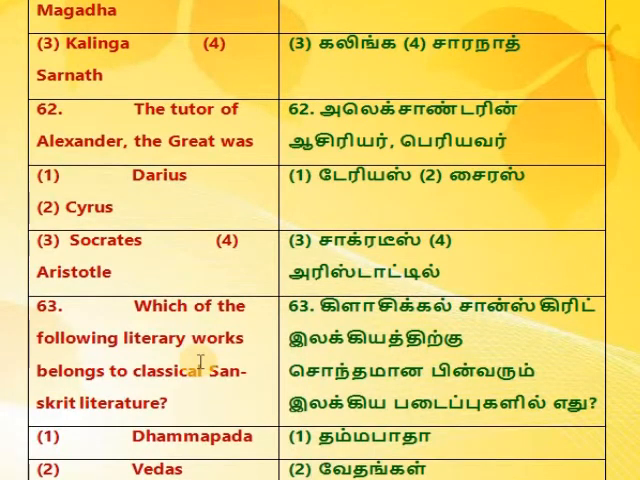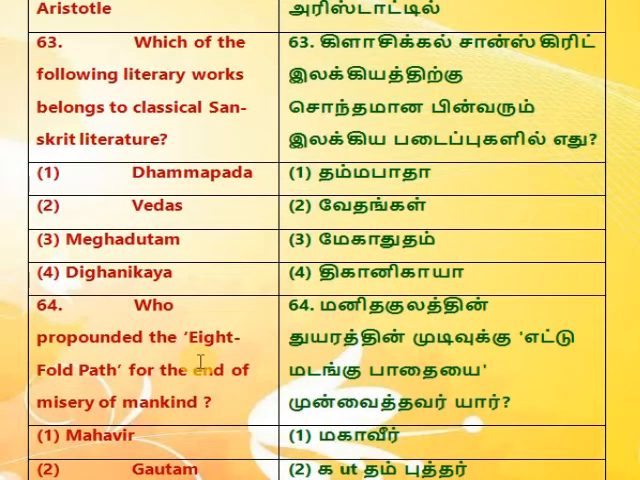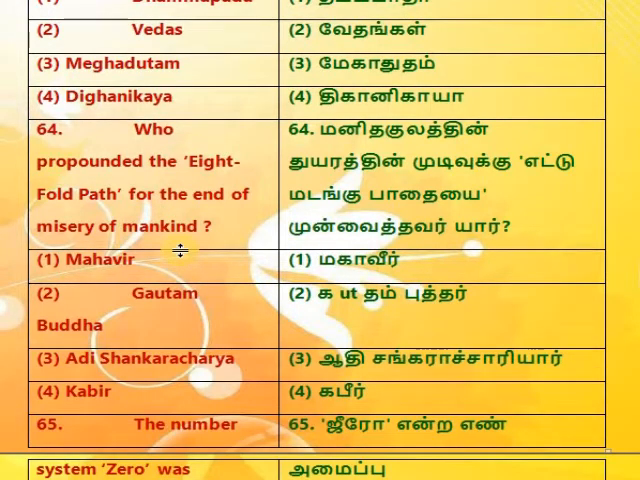62. The tutor of Alexander the Great was 1. Darius, 2. Cyrus, 3. Socrates, 4. Aristotle. 63. Which of the following literary works belongs to classical Sanskrit literature? 1. Dhammapada, 2. Vedas, 3. Meghadutam, 4. Dhyanakeya.